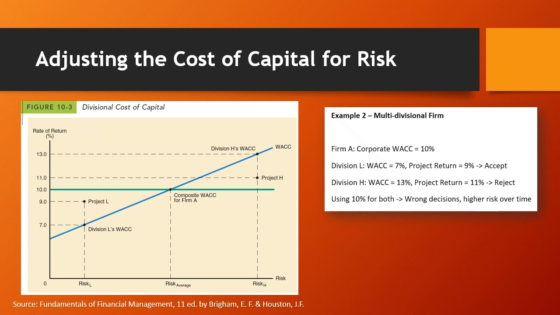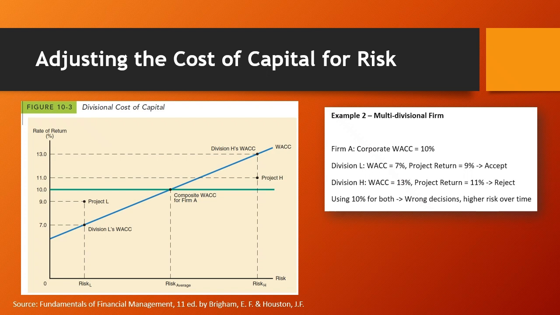Now, for multi-divisional firms, a company with divisions of different risk levels shouldn't use the same corporate WACC for all divisions. So let's look at this figure. Here we have a firm with two divisions, Division L and Division H. Division L has a WACC of 7% and is considered low risk. And then Division H has a WACC of 13% and is considered high risk. And then the corporate WACC is 10%.